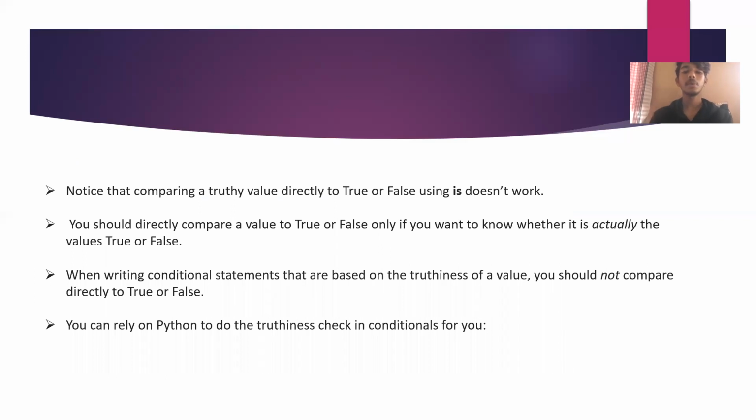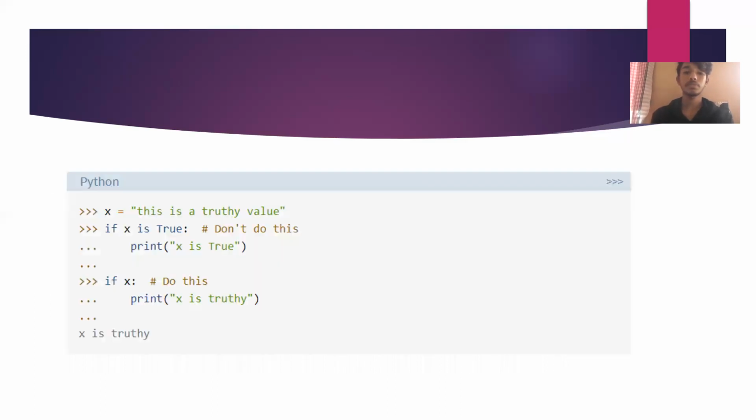Notice that comparing a truthy value directly to True or False using is doesn't work. You should directly compare a value to True or False only if you want to know whether it is actually the value True or False. When writing conditional statements that are based on the truthiness of a value, you should not compare directly to True or False. You can rely on Python to do the truthiness check in conditionals for you.